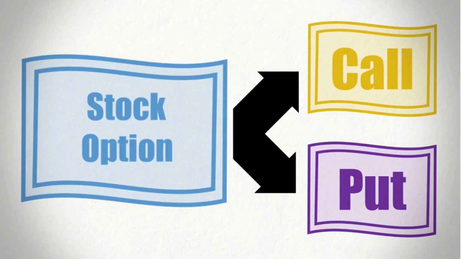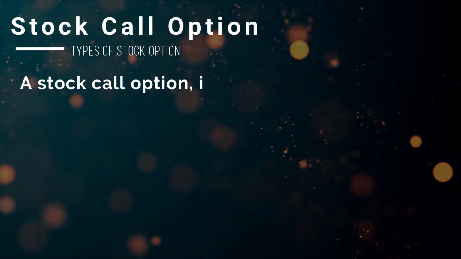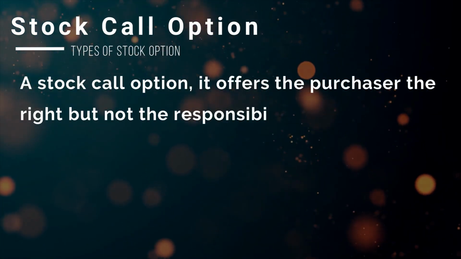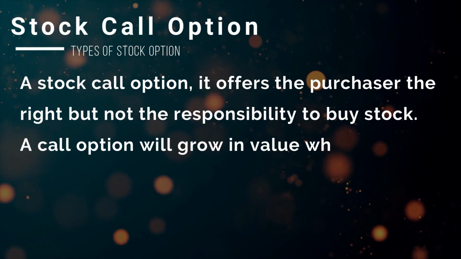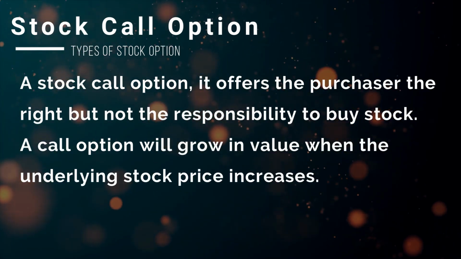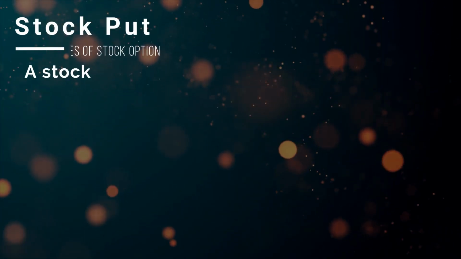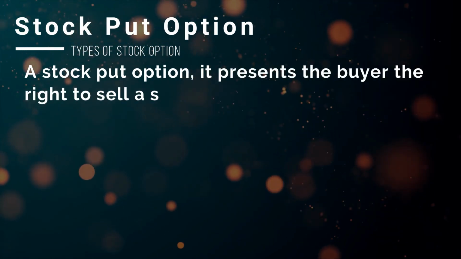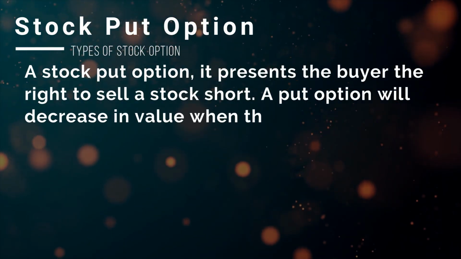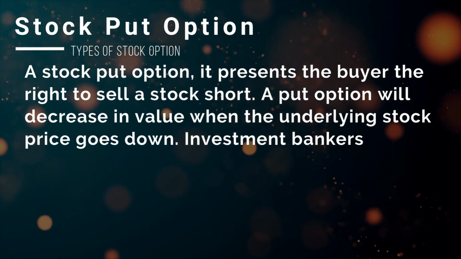Types of stock option. A stock call option offers the purchaser the right but not the responsibility to buy stock. A call option will grow in value when the underlying stock price increases. A stock put option presents the buyer the right to sell a stock short. A put option will decrease in value when the underlying stock price goes down.